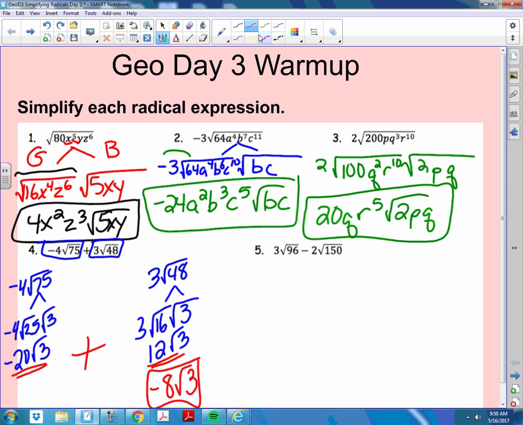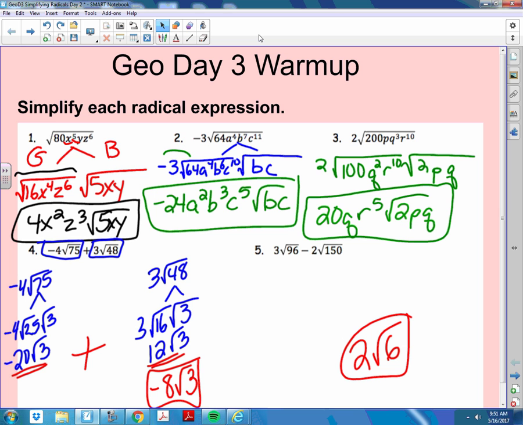Kaylee, what did you get for number 5, all the way down to the bottom? I got 2 root 6. Anybody get anything different other than 2 root 6? Cool. Any questions on simplifying radicals? You sure? All right. Notes.